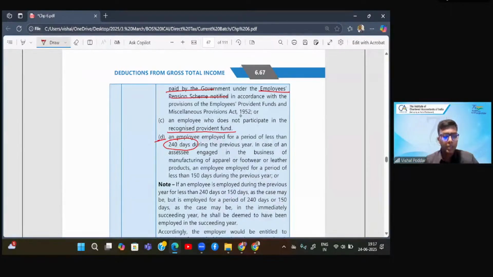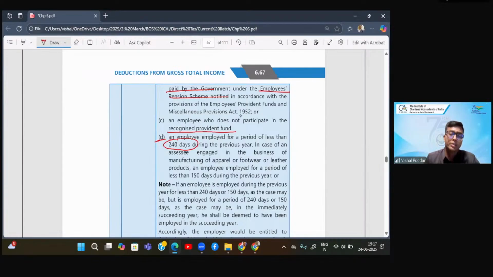If the employee has worked below 240 days, we will not consider that as a new employee, because otherwise what people will do, they will hire short-term employees and relieve them just to get the benefit of this section. So that should not happen. That is why they have specifically put this condition.